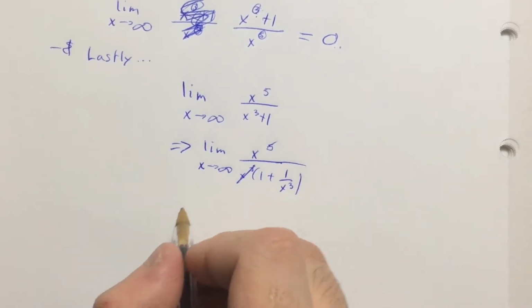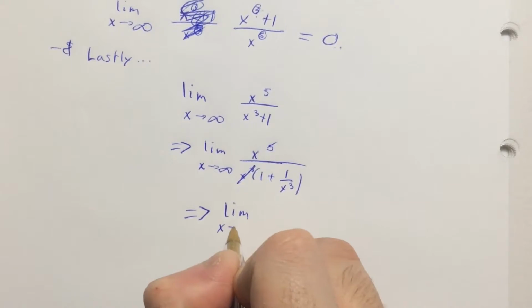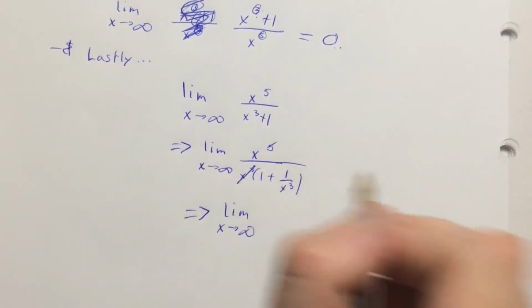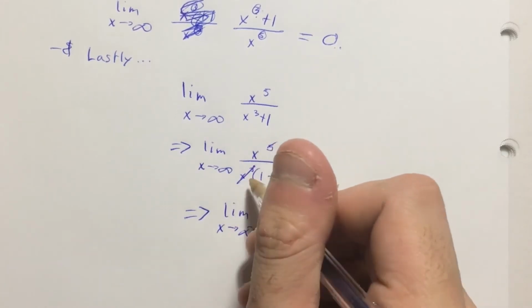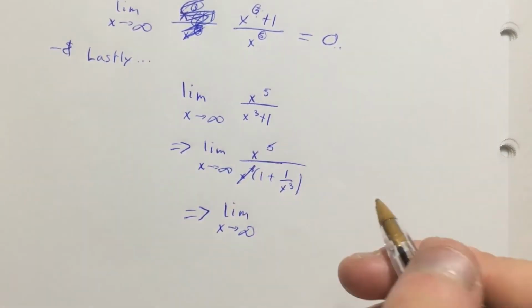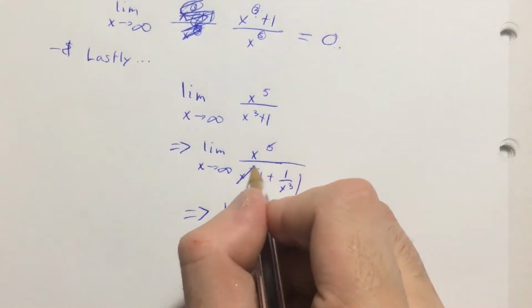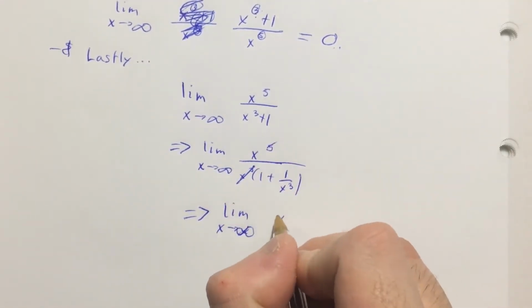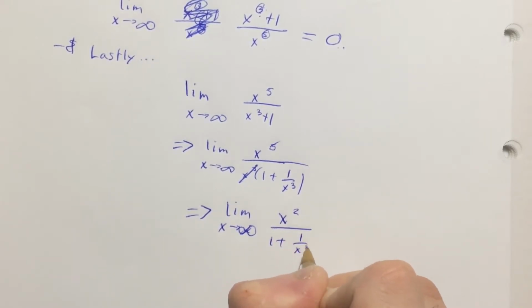Which means that this cancels with this, and that's how you solve every single limit problem, by the way. That's exactly how you do it. You factor out the highest power term and you cancel them out. That's the coolest thing on the planet. So now, what's 5 minus 3? Well, that's 2, yes? That's x squared over 1 plus 1 over x cubed.